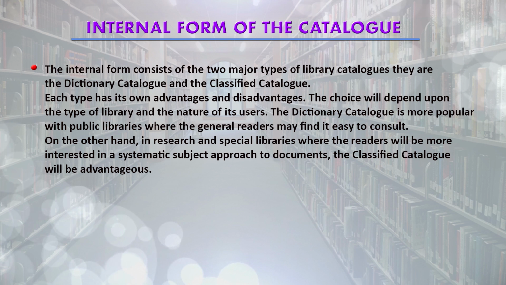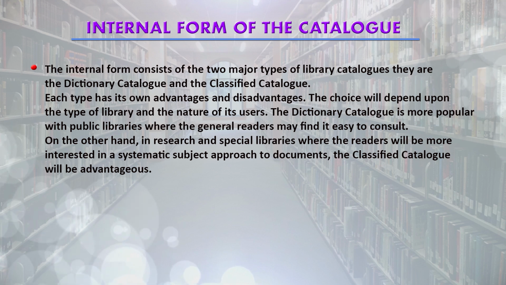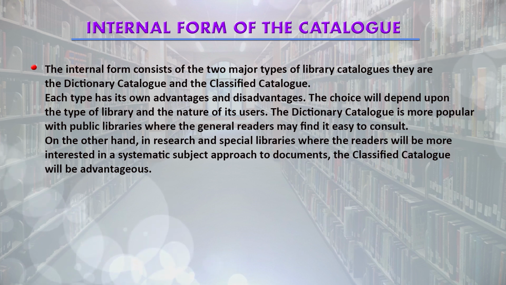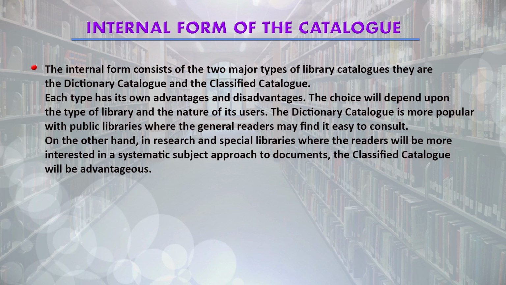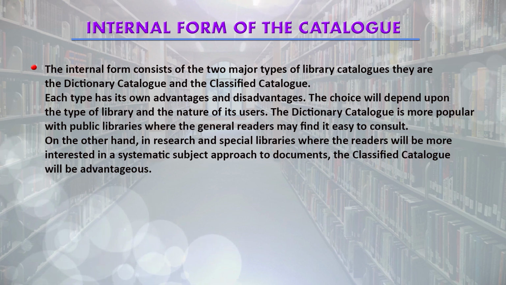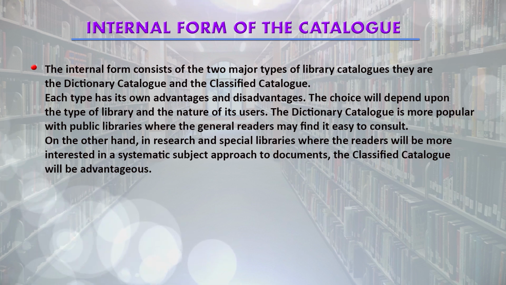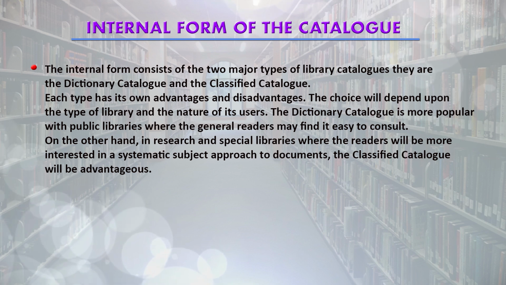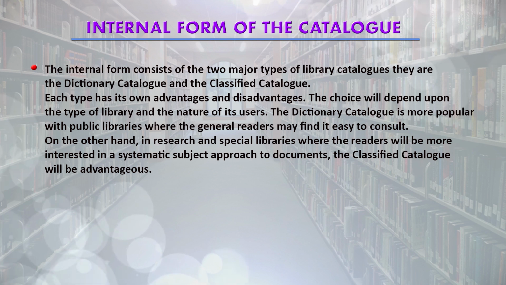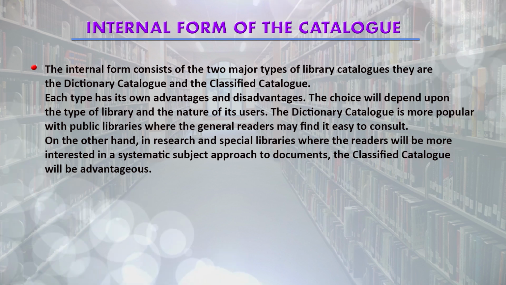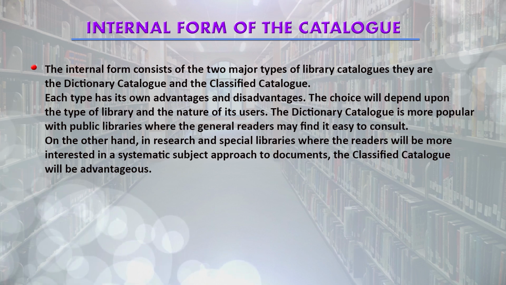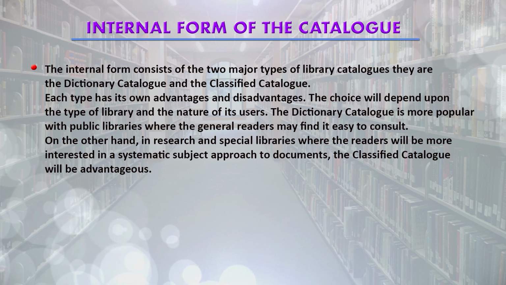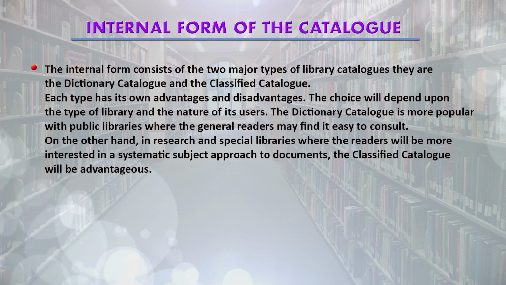They are the dictionary catalog, which is based on the alphabetical arrangement where author entry and title entry are the most important entries, and the classified catalog which is based on the subject approach where the number entries are the most important entries. Each type has its own advantages and disadvantages. This choice of the internal form of the catalog will depend upon the type of library and the nature of its user.